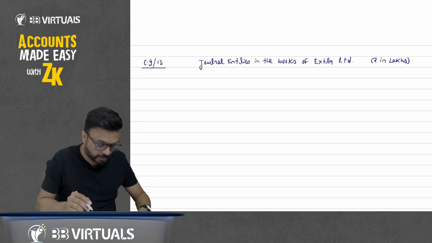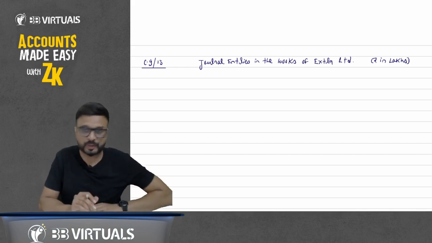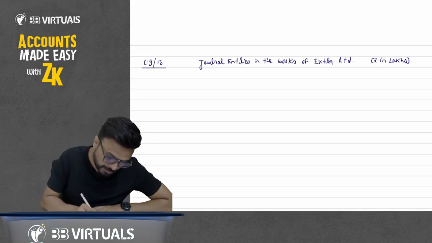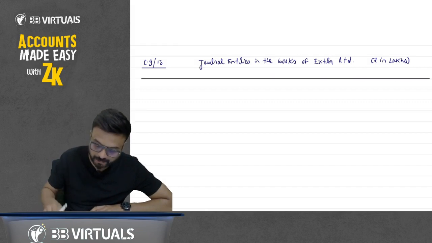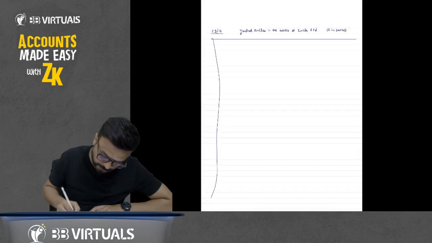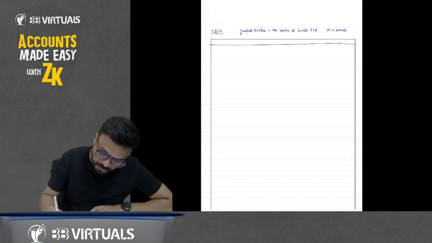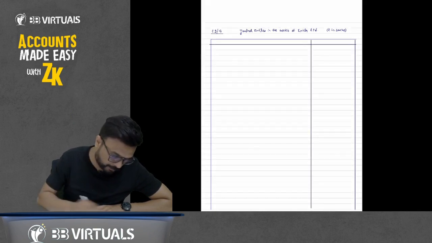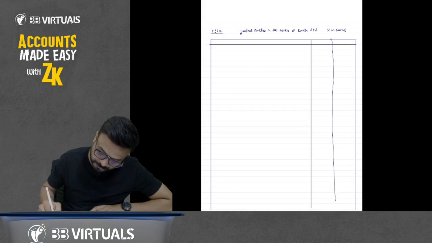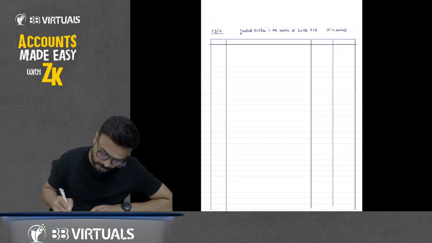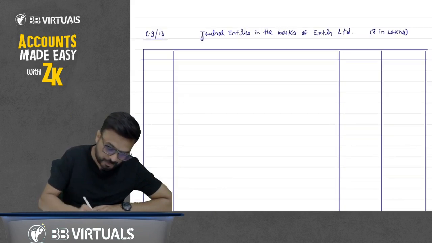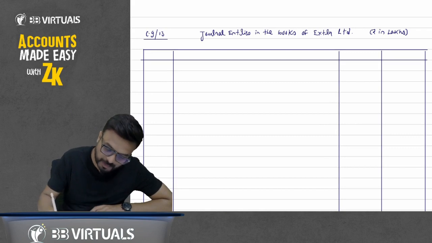Now draw this for 1.5 page or 2 pages, as there will be so many journal entries. So at least initially draw for 1.5 page. So date, particulars, amount.